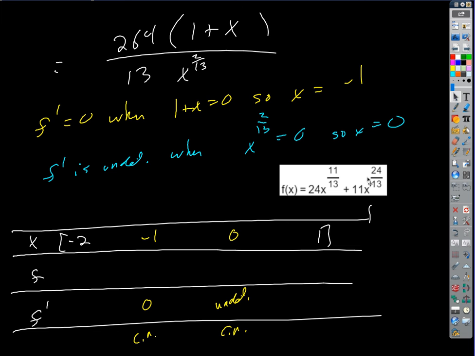So if we evaluate the function at each value of x, what are we getting? So at negative 2, oh my gosh. Let's just make it a decimal. What is 24 times negative 2 to the 11/13 plus 11 times negative 2 to the 24/13? Desmos to the rescue.